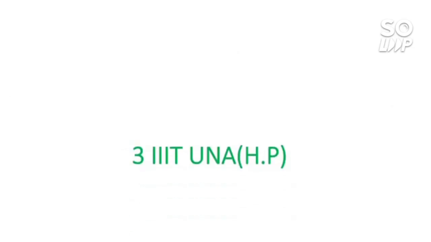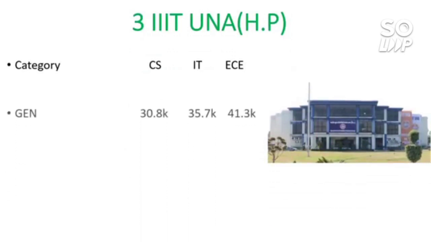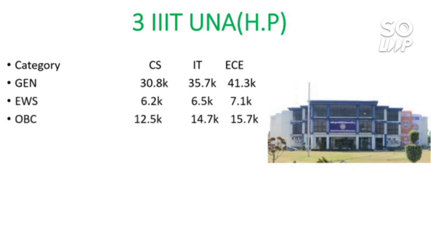So the next one is Triple IT UNA. So here is the category wise cutoff. For CS, IT and EC, it has 3 branches. So for general 30.8, 35.7, 41.3 for CS, IT, EC respectively. For EWS 6.2, 6.5, 7.1, and for OBC 12.5, 14.7, 15.7, and for SC 9.7, 10 and 10.4.